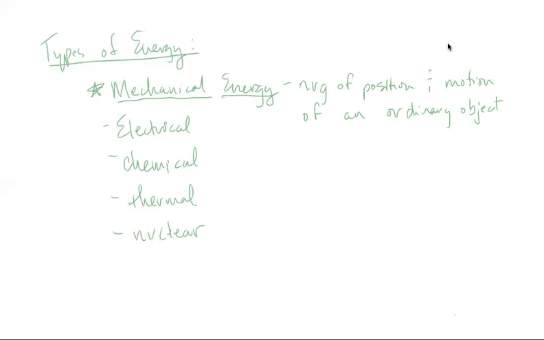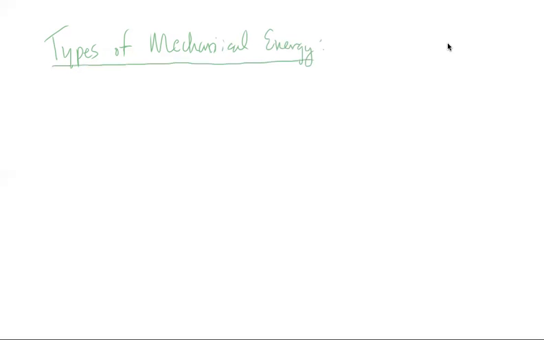So mechanical energy looks specifically at the position and motion of an ordinary object. Now, there are different types of mechanical energy that we need to be familiar with. And energy can be transformed from one type of this mechanical energy to another. And that's basically what all our problem solving is based on with energy.